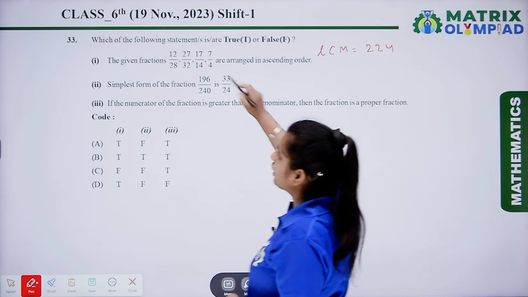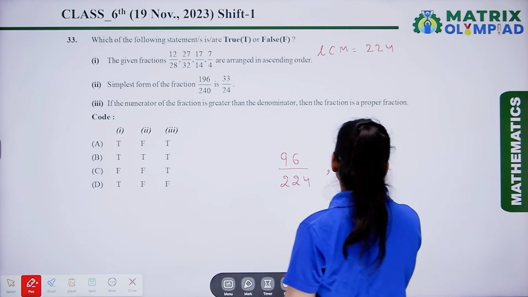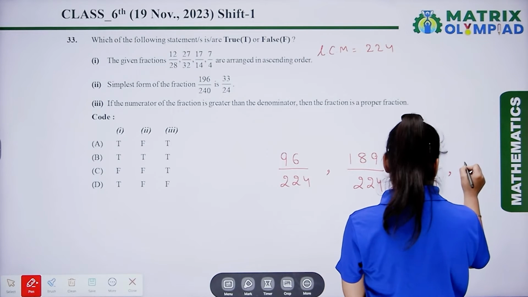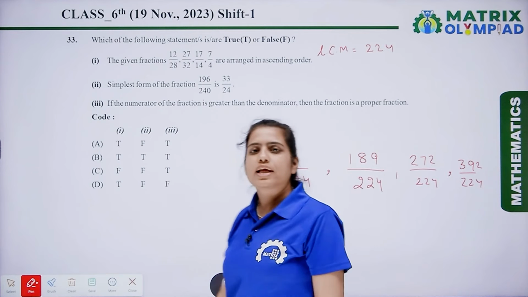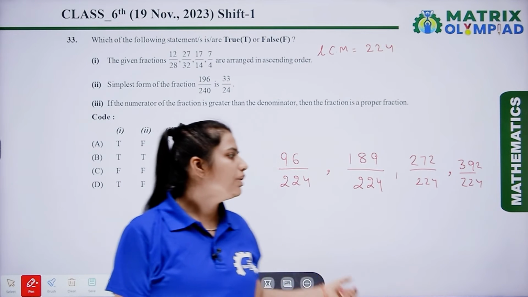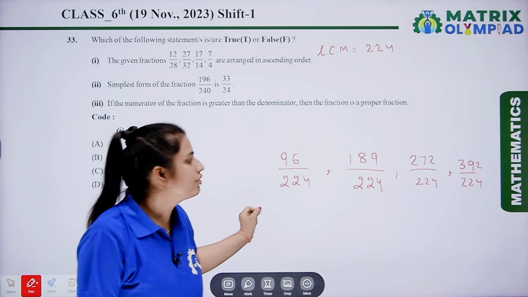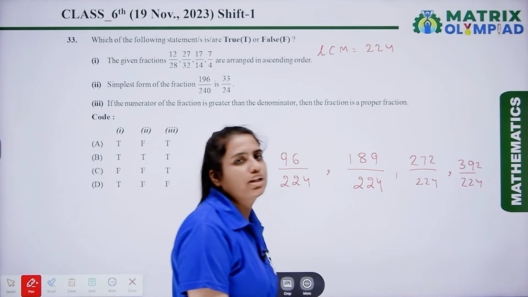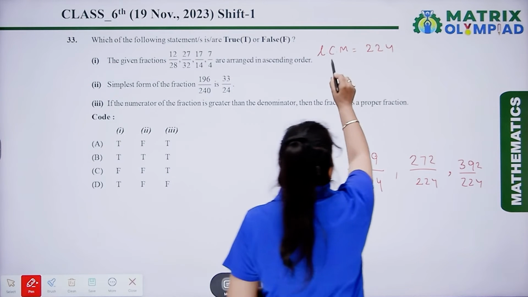Now, the next step will be converting them into like fractions. After converting them, we can see that they are all arranged in ascending order. So, the first statement is true.